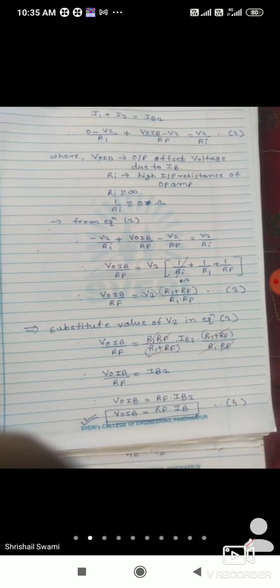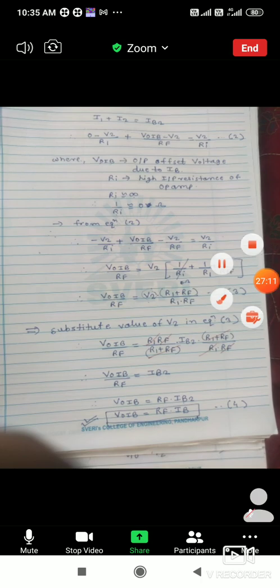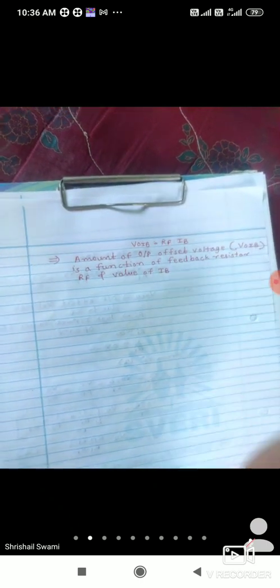So this is the equation number 4. So just wait. The amount of output offset voltage VOIB is a function of feedback resistor RF and the value of IB. So from the equation we can say that VOIB is equal to RF into IB. So the amount of output offset voltage VOIB depends on the feedback resistor value RF and the value of IB here.